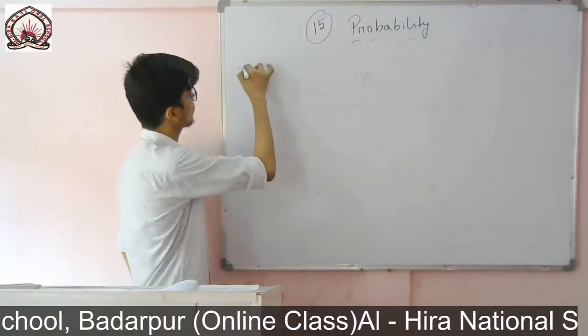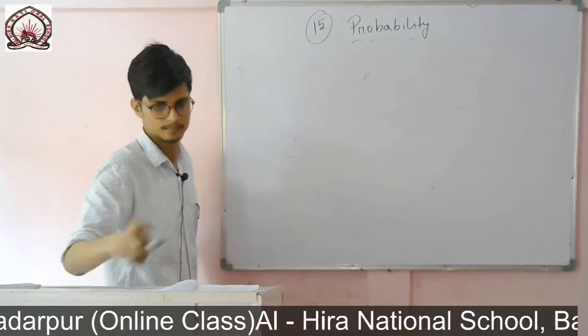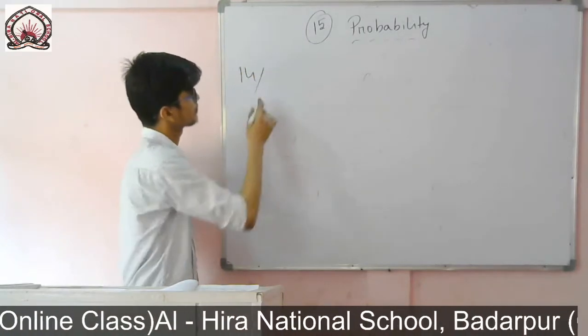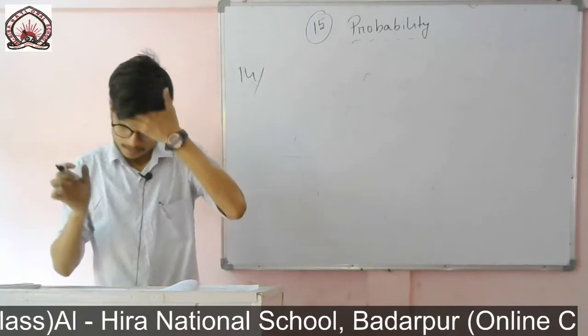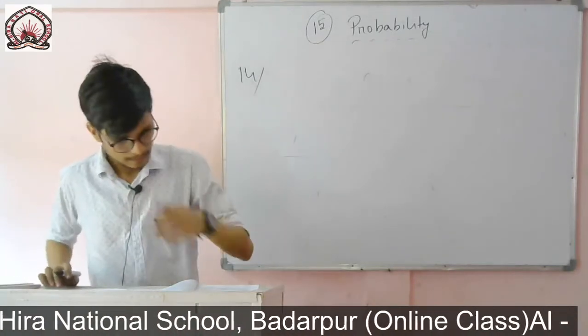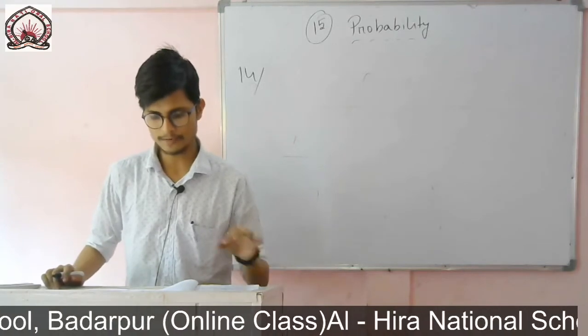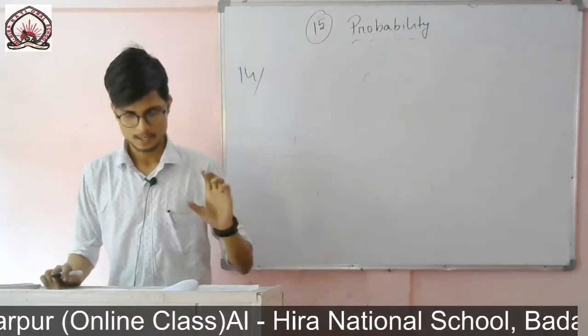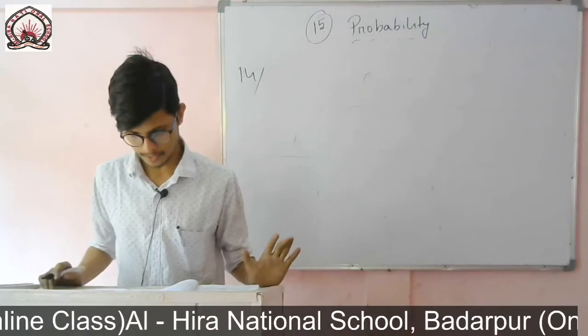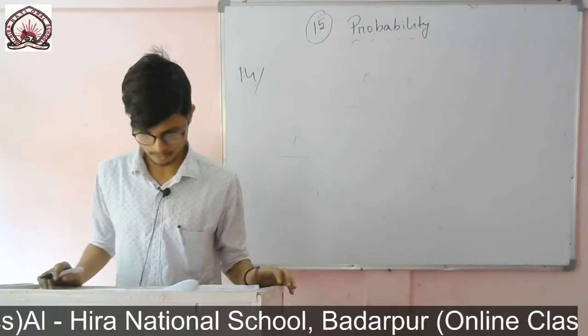So question number 14. The question is that one card is drawn from a well shuffled deck of 52 cards. So in a deck there were 52 cards, one card is taken out.